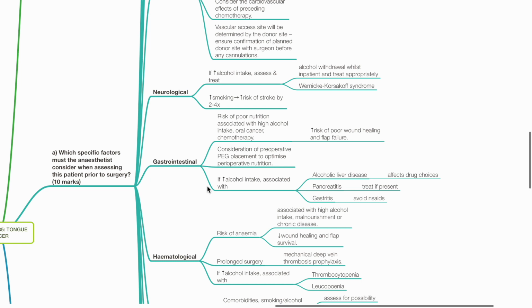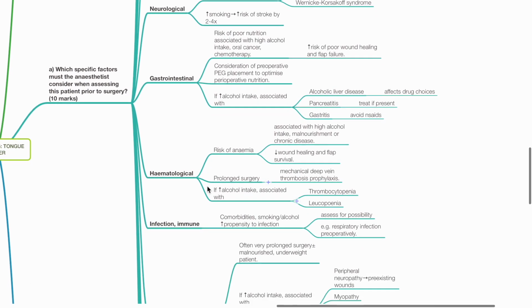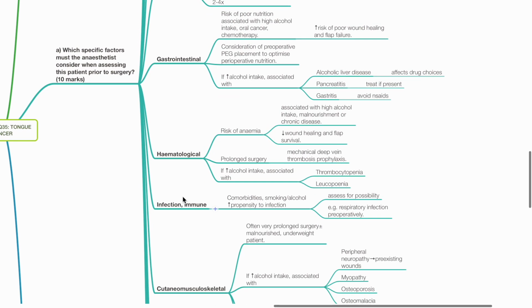If high alcohol intake, this is associated with alcohol liver disease, which affects drug choices, pancreatitis, treat if present, and gastritis, avoid NSAIDs. Hematology. There is risk of anemia, which is associated with high alcohol intake, malnourishment, or chronic disease. This reduces wound healing and flap survival.